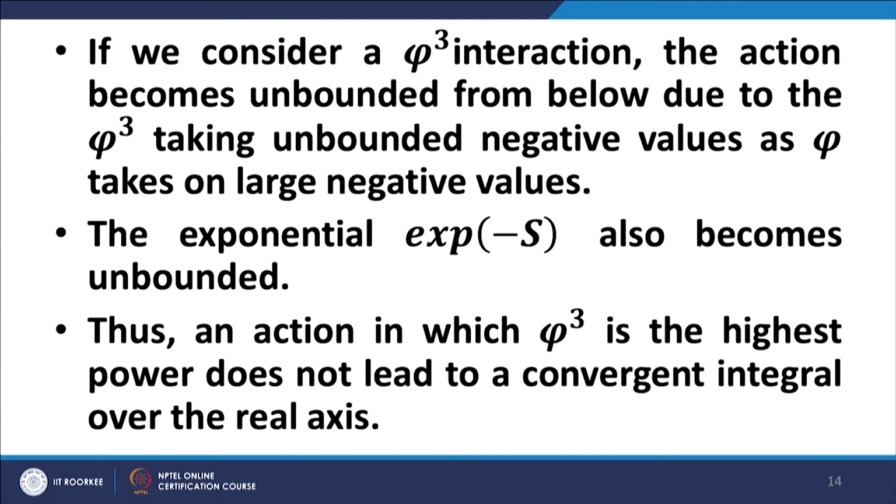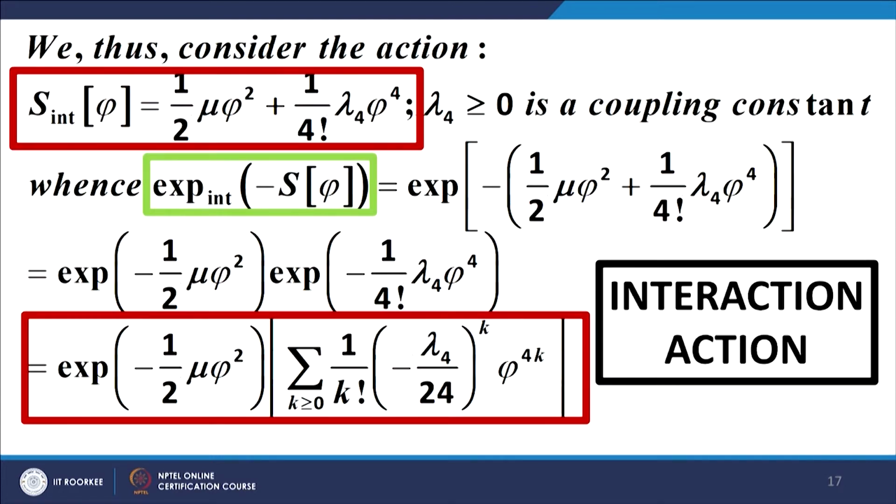That means you can have a phi cubed interaction when you include a phi 4 interaction as well. We shall investigate this a little in later lectures, but for the moment, because of this problem of convergence associated with the phi cubed interaction, the next candidate for an interaction term is the phi 4 interaction. Now, lambda 4 is an interaction constant, a coupling constant it is called, and we assume that lambda 4 is positive and small enough to facilitate a perturbation solution to our problem.